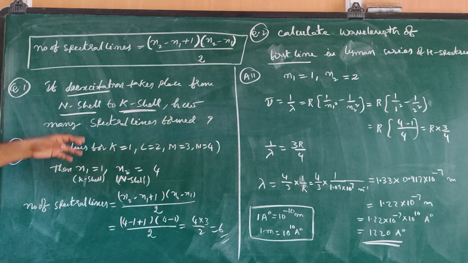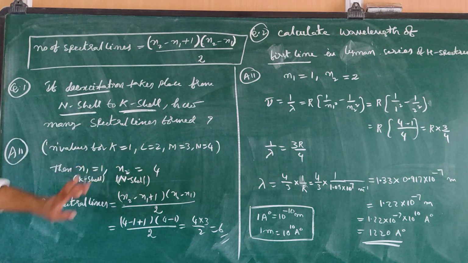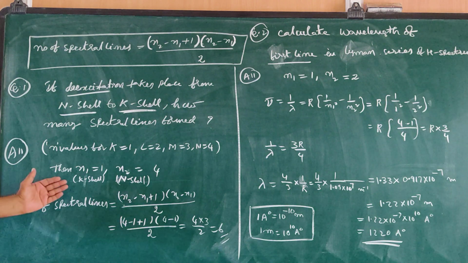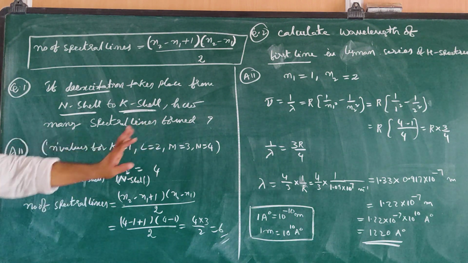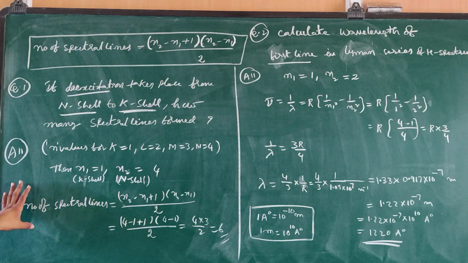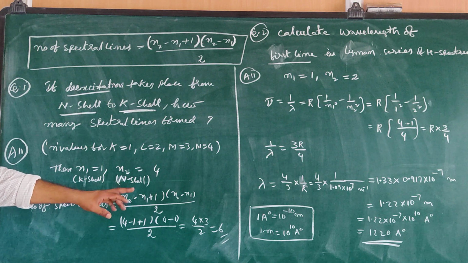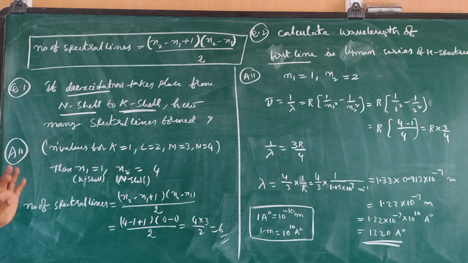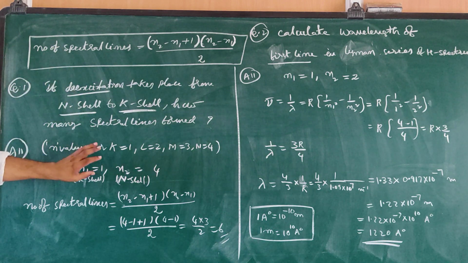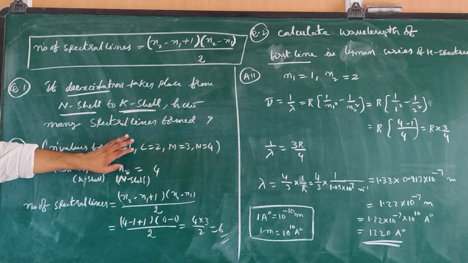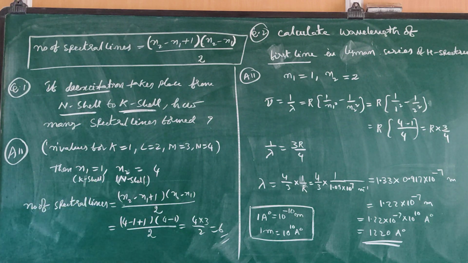The smaller value you consider as n1, the bigger value as n2. K shell means n1 is equal to 1. N shell means n2 is equal to 4. So number of spectral lines is (n2 minus n1 plus 1) into (n2 minus n1) by 2, and you get 6. Please remember this formula and observe these n values. You can use this formula directly to get the number of spectral lines.